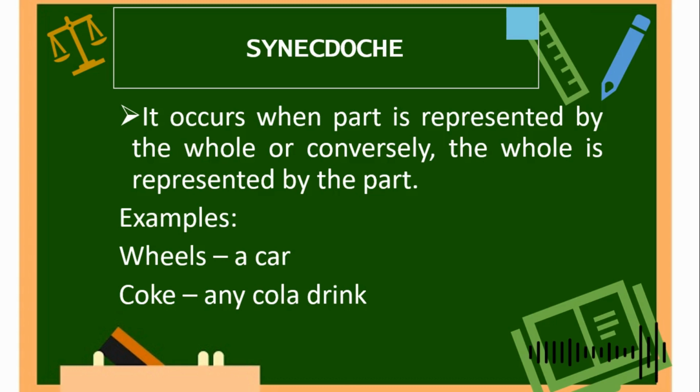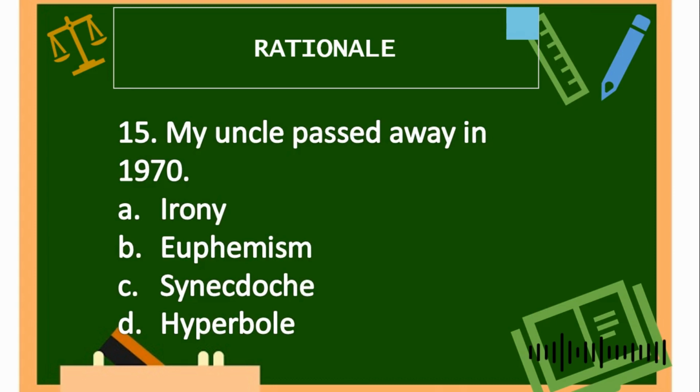Let us continue answering your pretest with number 15. My uncle passed away in 1970. So what figure of speech is used in this sentence? Is it letter A, irony, letter B, euphemism, letter C, synecdoche, letter D, hyperbole? What do you think is the answer? The correct answer is euphemism, because of the words "passed away" instead of saying the word "died."